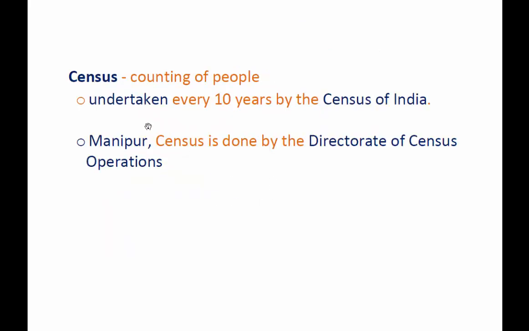Lastly but not the least, let us also try to cover the census. Census, as I have already mentioned in the word meaning, is counting of people. It is undertaken every 10 years by the government of India, Census of India, so to say. They are a department of the union government. Even in Manipur, census is done by the Directorate of Census Operations. That office is located in Imphal.